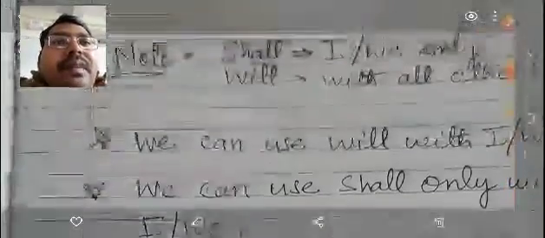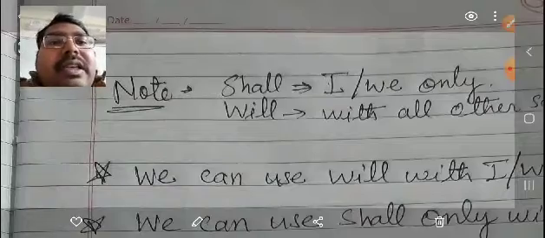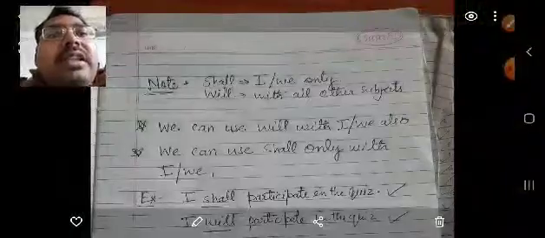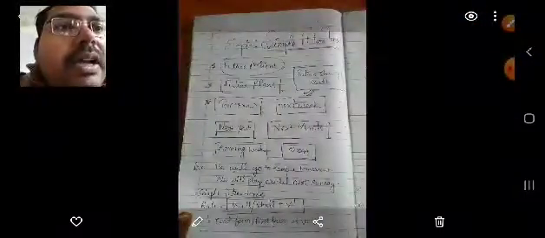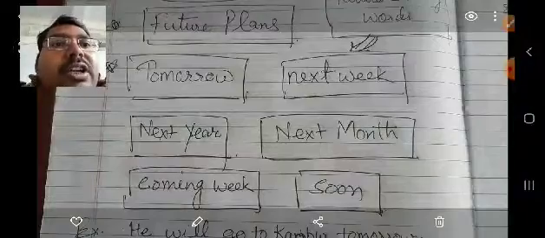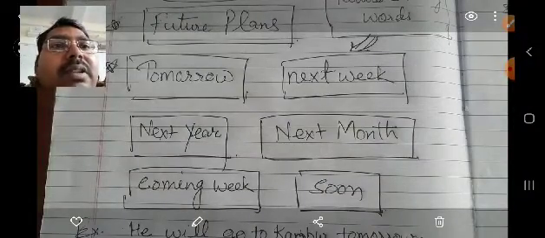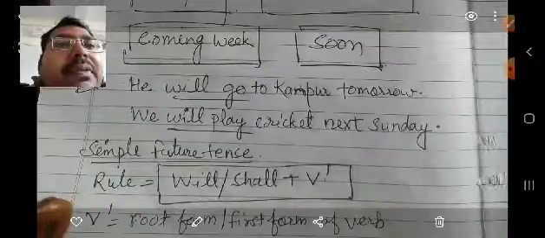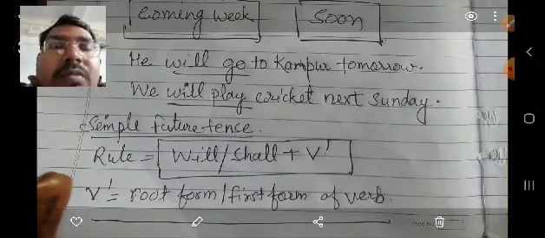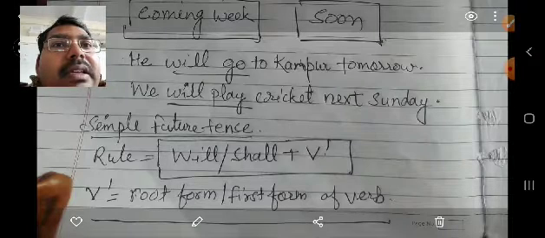So on the basis of this we can say that we use simple future tense to describe the actions that we are going to plan for the future, and we use future denoting words like tomorrow, next week, next year, next month, and will and shall plus verb first form, the root form of the verb, for making sentences in simple future tense.